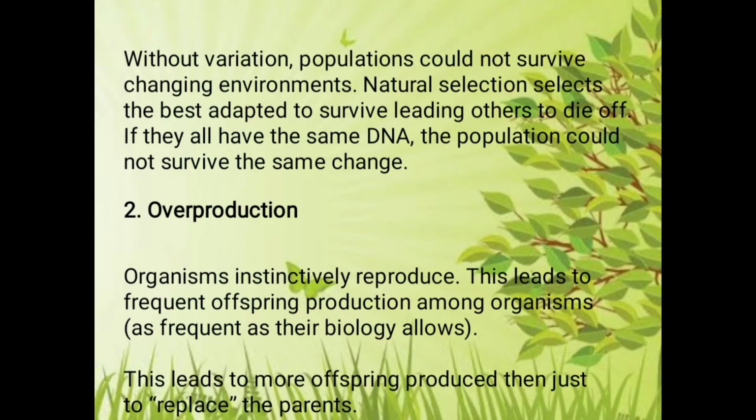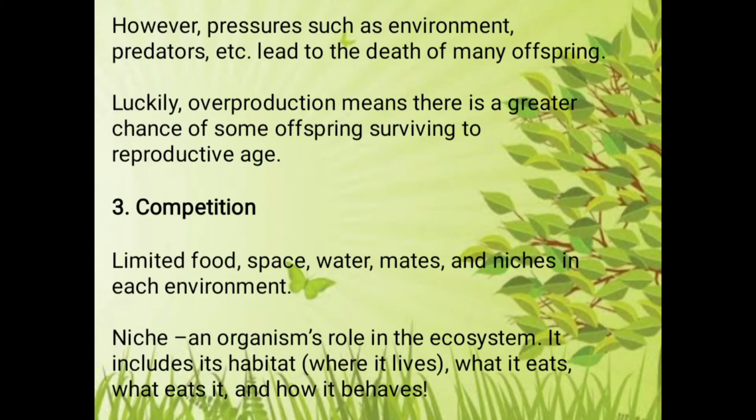Then next is overproduction. Organisms instinctively reproduce, and this leads to a large number of offspring within a population. But there are so many natural pressures, that is the environment and predators, that lead to the death of many offspring. In this condition, overproduction gives a greater chance of some offspring surviving to reproductive age.